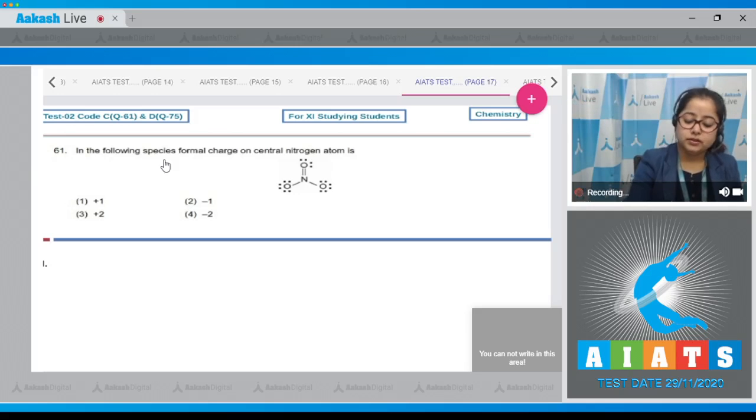Question number 61. In the following species, the formal charge on central nitrogen atom is. So student, here we have to calculate the formal charge on nitrogen. So first of all, I'm writing the formula to calculate formal charge.